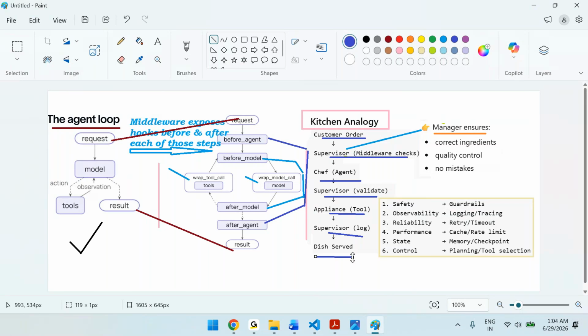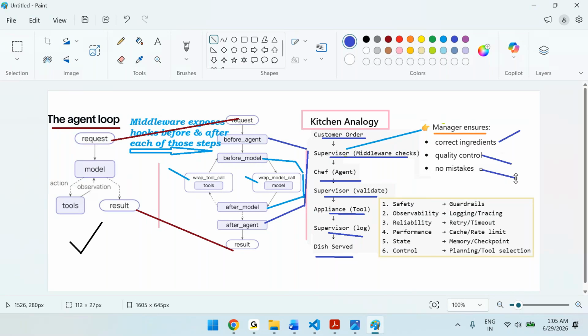He will do lots of activities. He will verify the ingredients. He will verify the taste. He will verify the appliances, all these things. That's called a middleware. So this middleware, this supervisor, ensures that the ingredients are correct, the quality is good, and no mistakes are made.